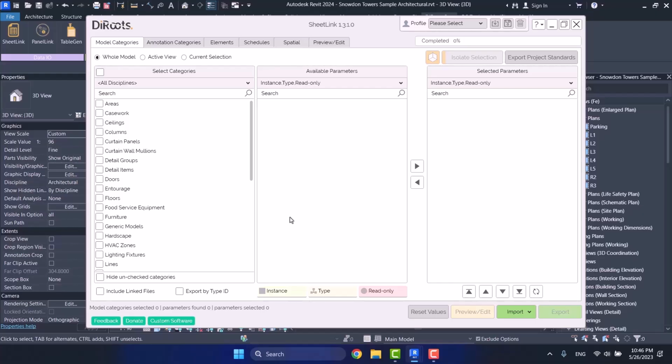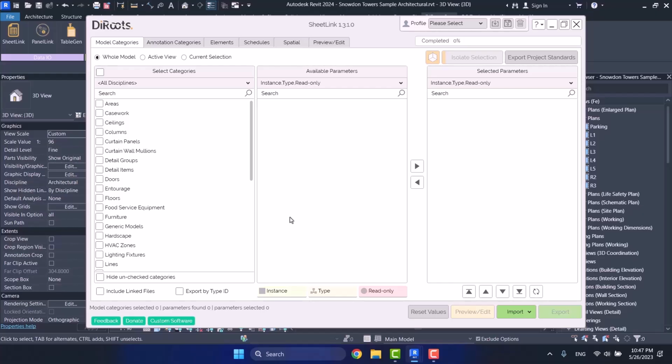Through TableGen, you can make some changes and then import your files again. But don't expect those changes to be really made in your project as well. This will not happen, but in SheetLink plugin, this will happen. If you export the height of a door and then change its height in Excel and then import it again, the height of that door really changes in your project as well. This is really important. You have to pay attention to it. This is when you really realize the power of this plugin, how direct a relation it can create between Excel and Revit.